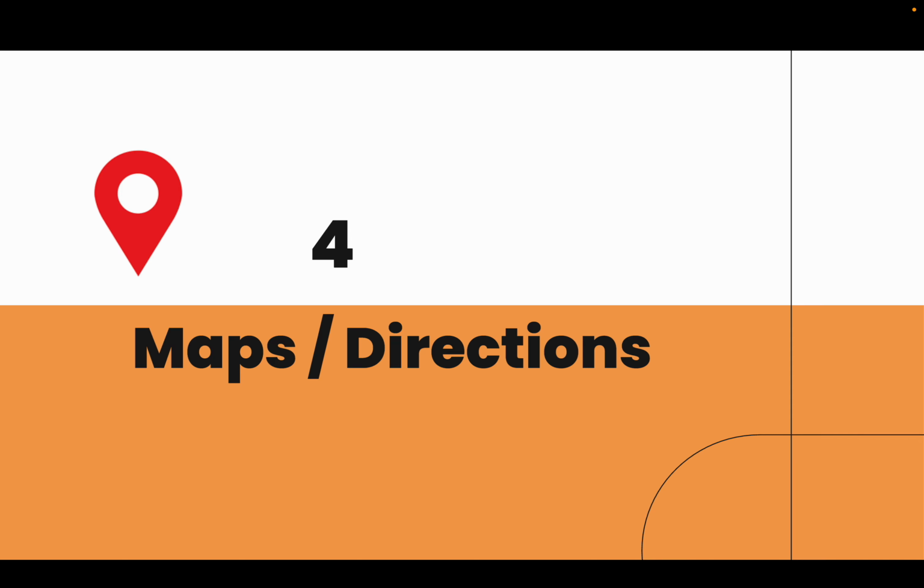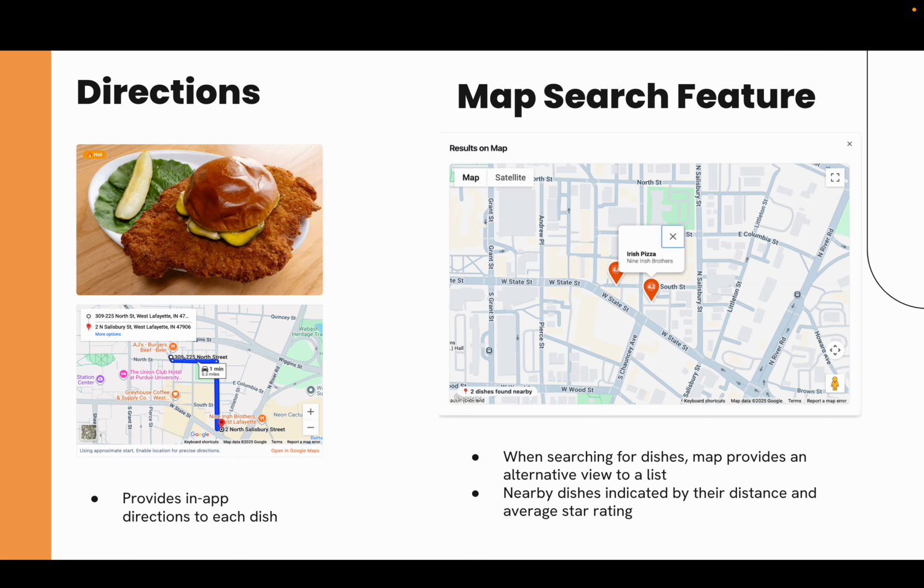Implemented in multiple tabs are maps and direction features. Any dish selected by the user will offer quick in-app directions to the restaurant, and additionally the user can choose to view search results when they search for a dish in the form of a map with pins rather than in a list form. These pins will include the average star rating for that dish and the restaurant they belong to.